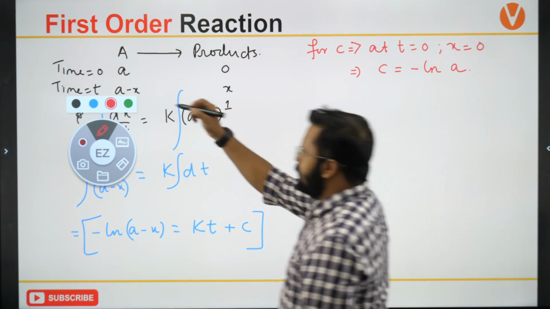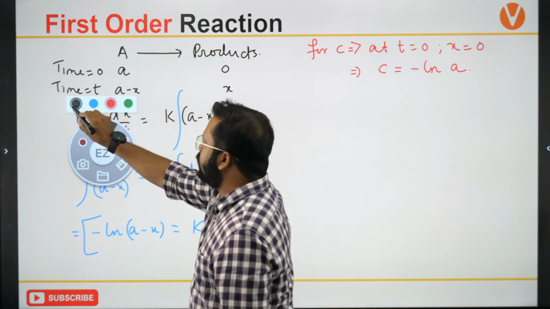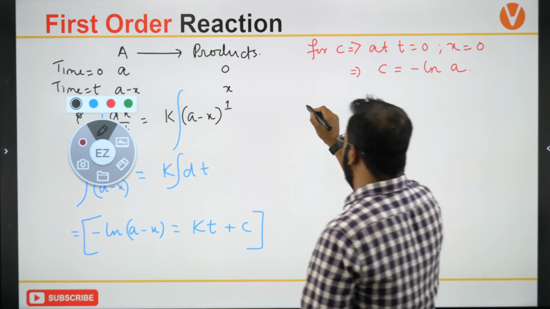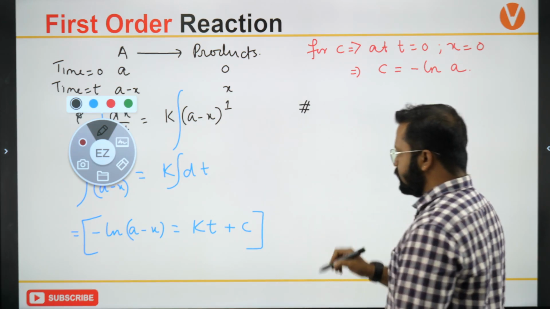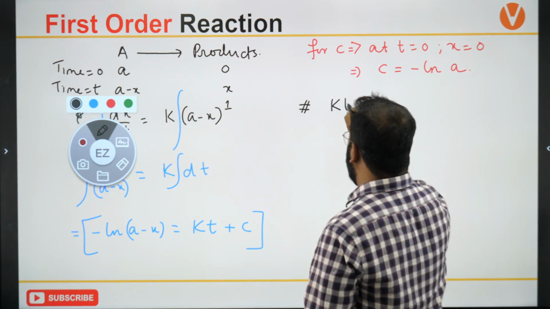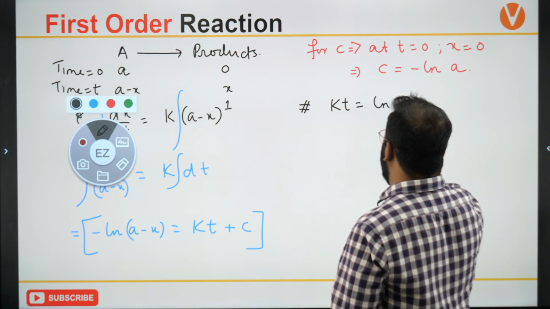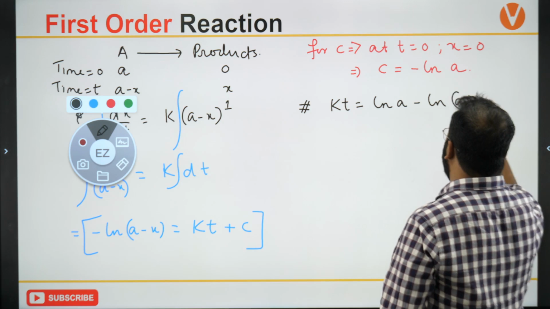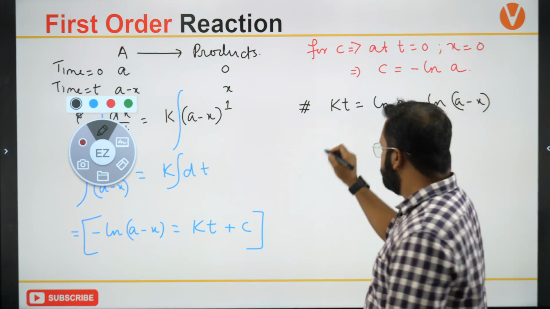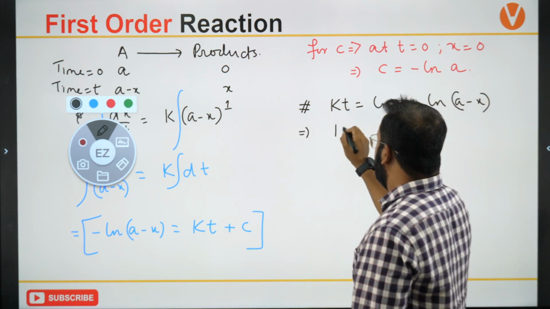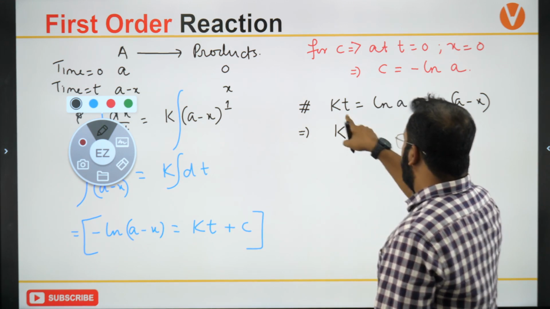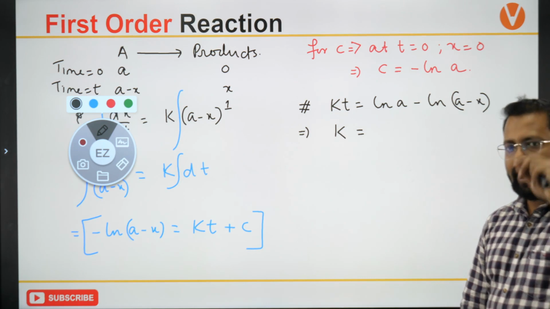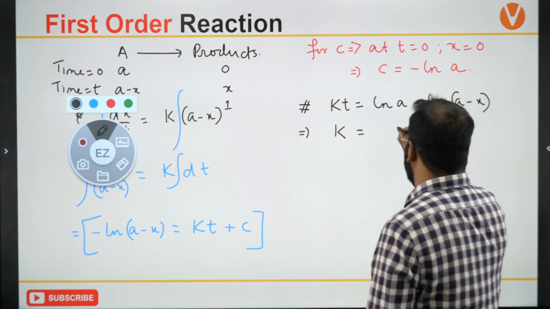Clear? So how do we finally write the equation? We finally write it like this: kt is equal to ln a minus ln of a minus x, which will be written as ln of a upon a minus x.